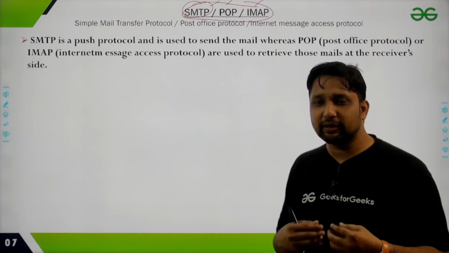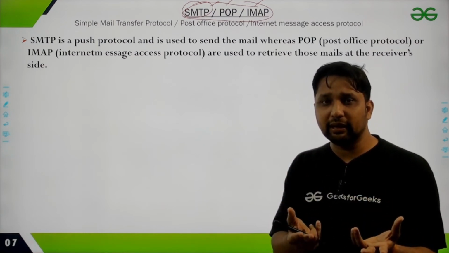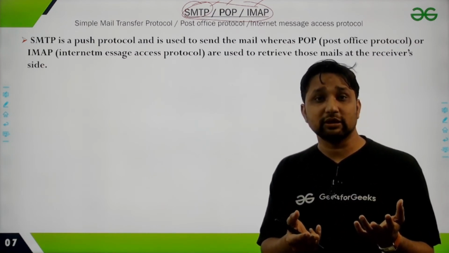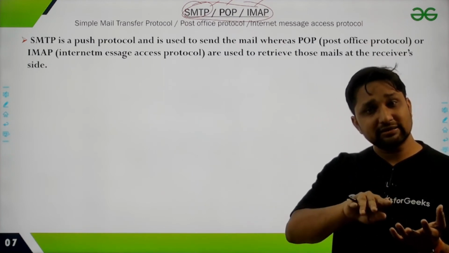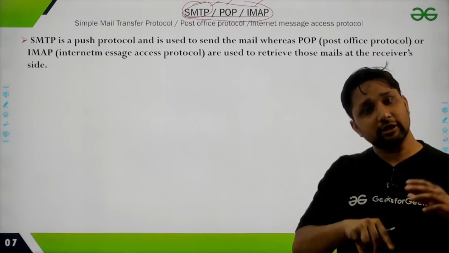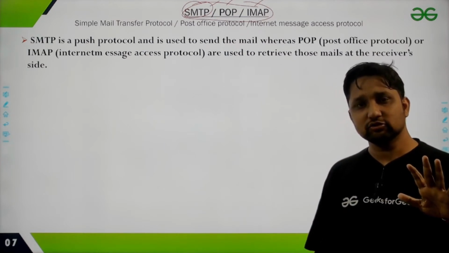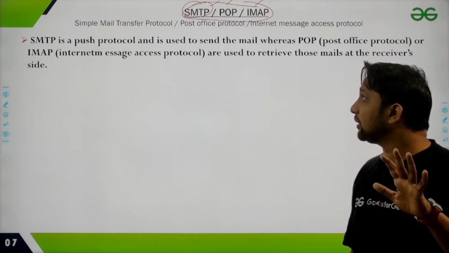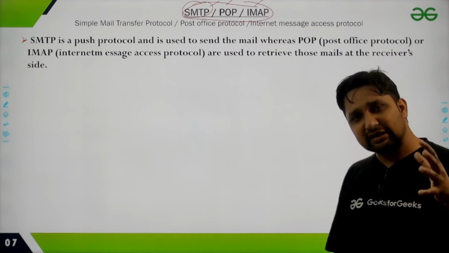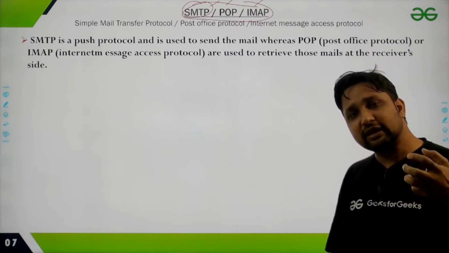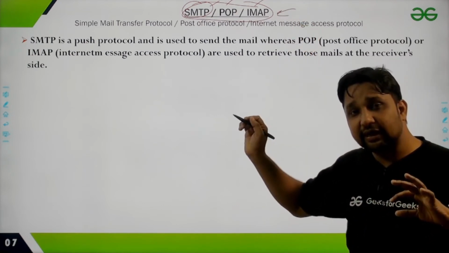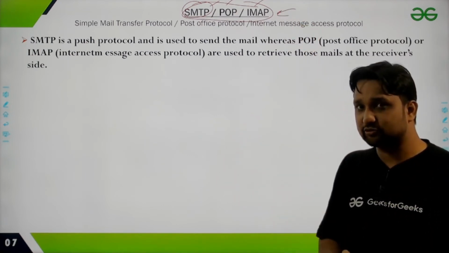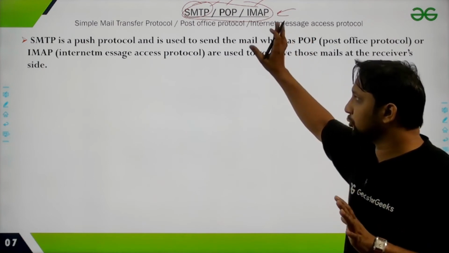For example, if I send you an email, you do not need to access it at the same time. You can access that message later whenever you are free. So this is how it differs from FTP, even though both send and receive data. That facility is available with the help of these protocols.